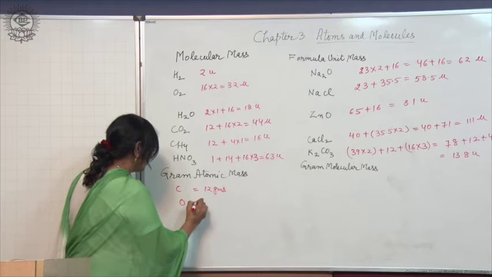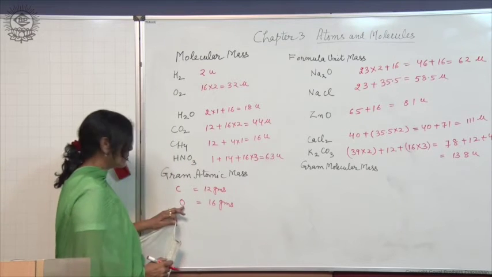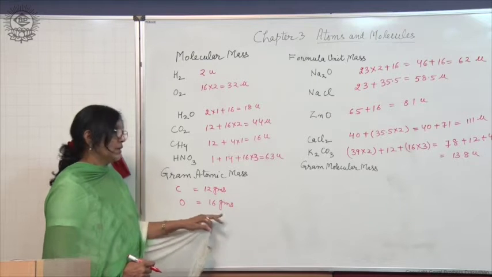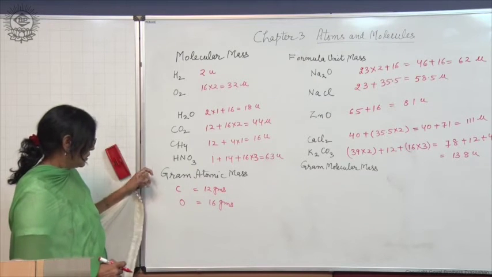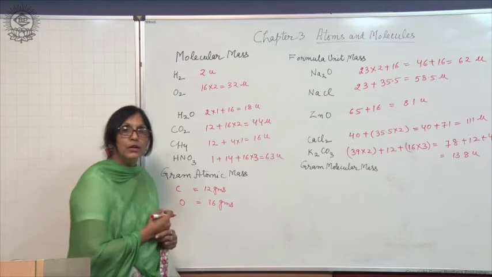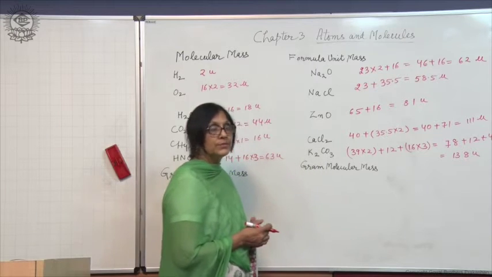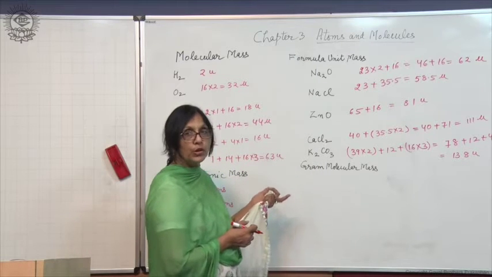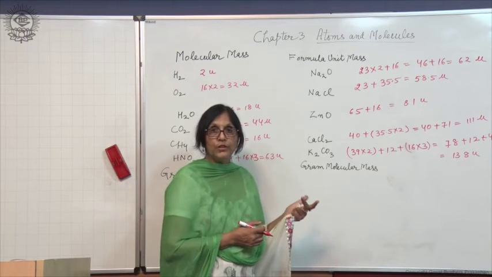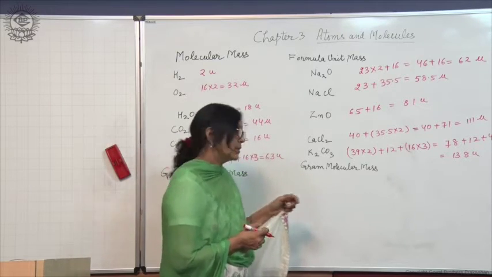Gram atomic mass of oxygen will be 16 grams. Atomic mass of oxygen is 16 U and gram atomic mass is 16 grams. We will study more about gram atomic mass when we study about the mole concept. Gram molecular mass also is molecular mass expressed in grams. You know the unit of molecular mass is U and unit of gram molecular mass is grams.